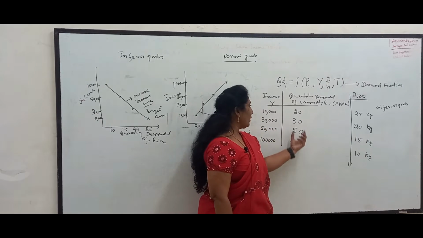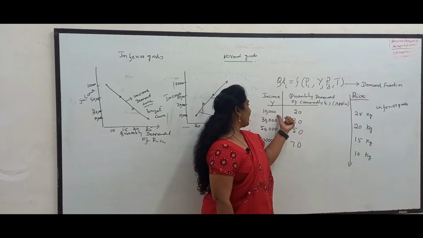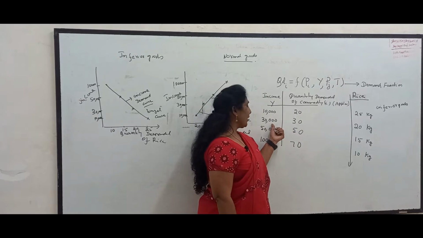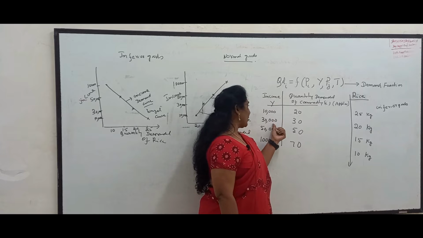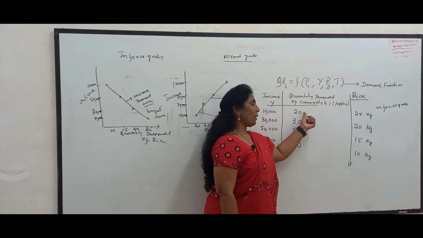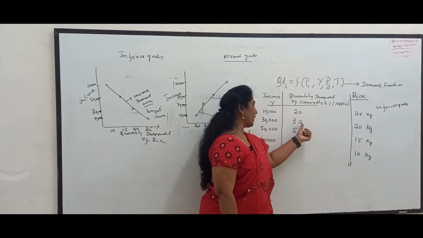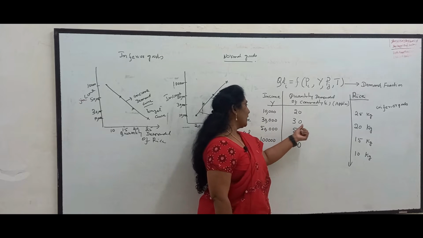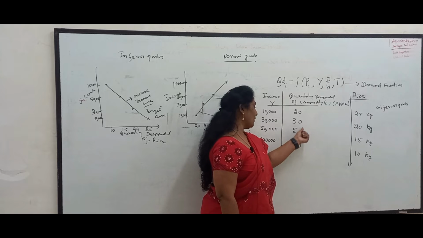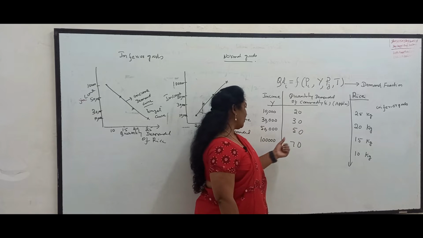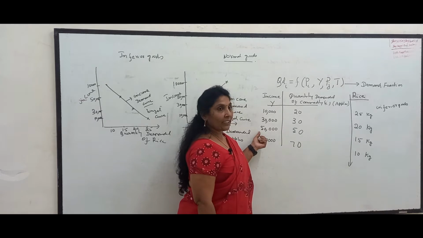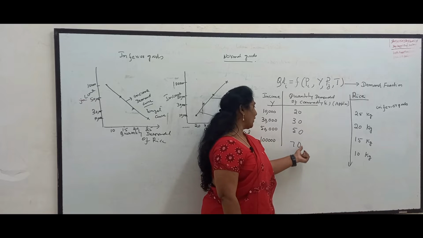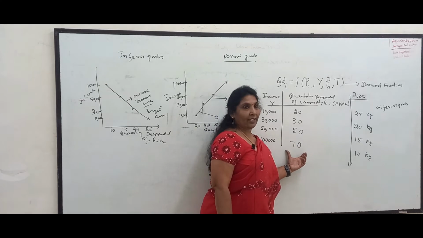In this table, when income was 10,000, he was buying 20 units of apples. When income increases from 10,000 to 30,000, the demand for apples goes up from 20 units to 30 units. When income increases from 30,000 to 50,000, the demand goes up from 30 to 50 units. And when income increases to 1 lakh, the demand for apples goes up from 50 to 70 units in this example.